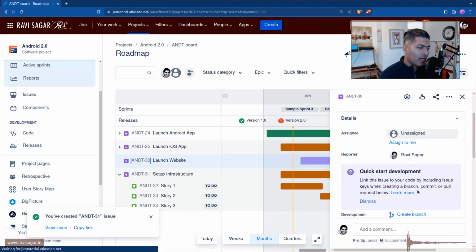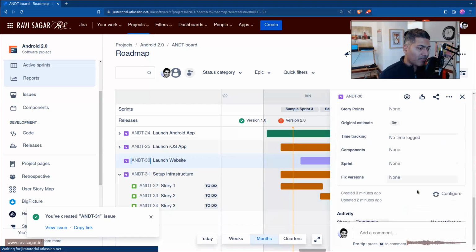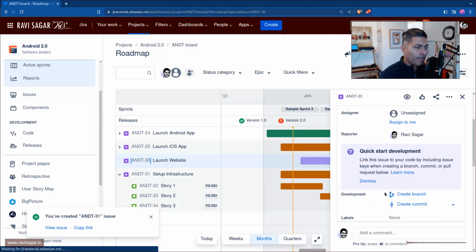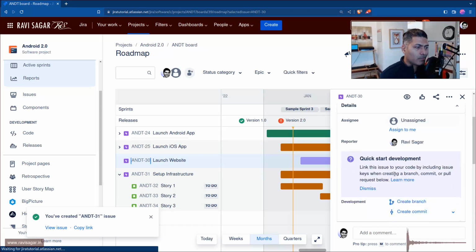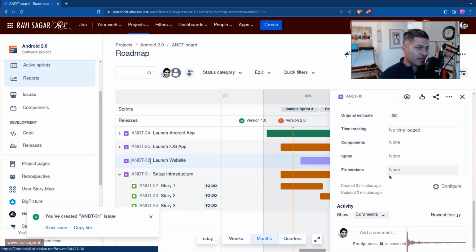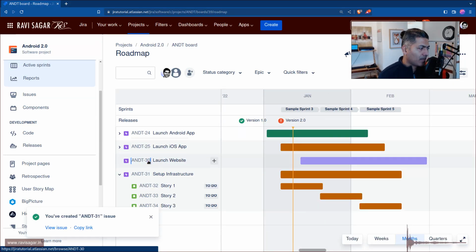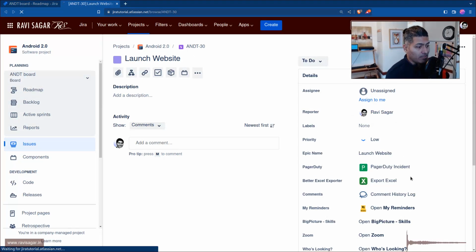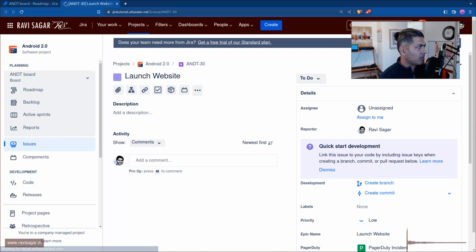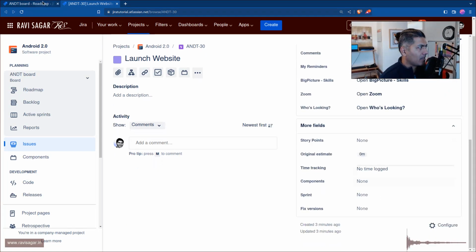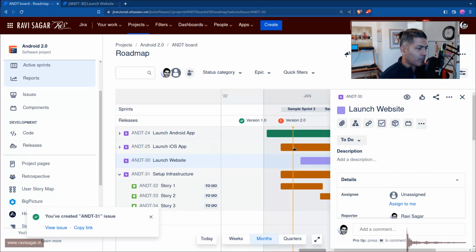this launch website, and if I look at the fields, you may have some information about the start date or end date of these epics. For example, let us take a look at what we have in this particular epic, which is launch a website. When you're looking at the fields here, I don't really see any start or end date, but let me try to